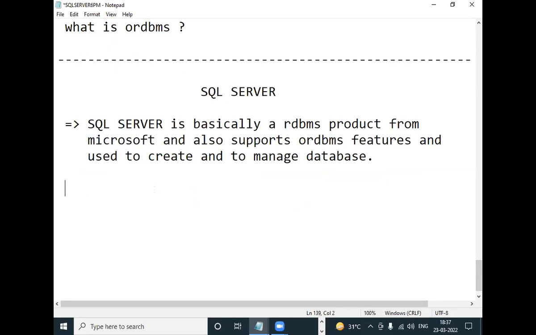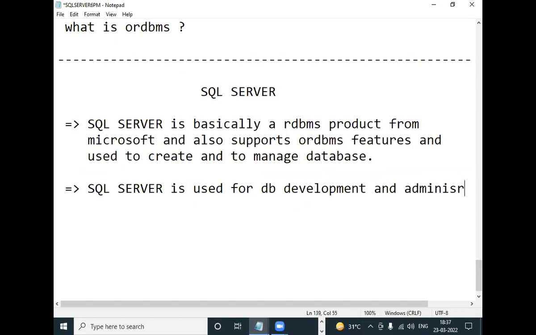So in real time, what is SQL Server used for? In real-time projects, SQL Server is used for database development and database administration.